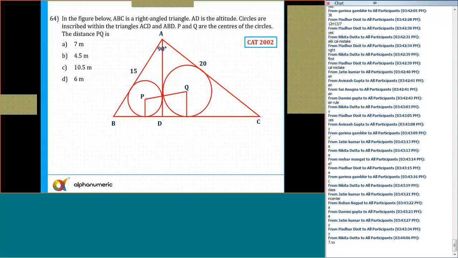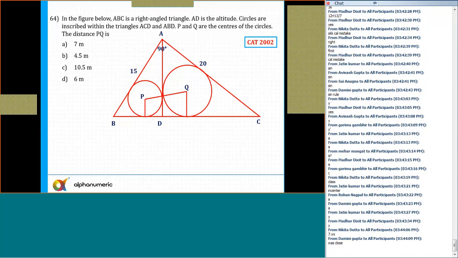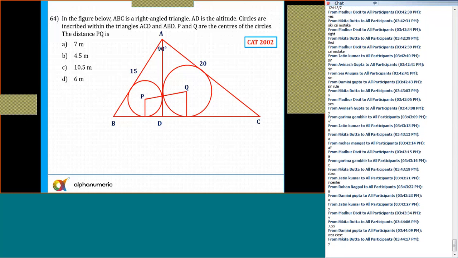A very common mistake which people commit here: 7 point something, so it's approximate. I think the closest option is here, but the correct answer is root 50.